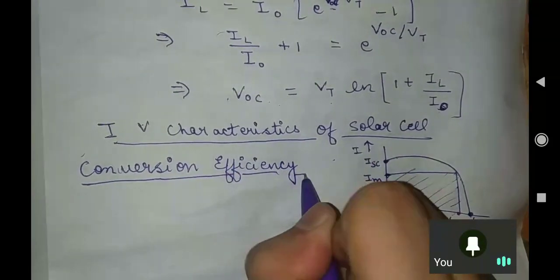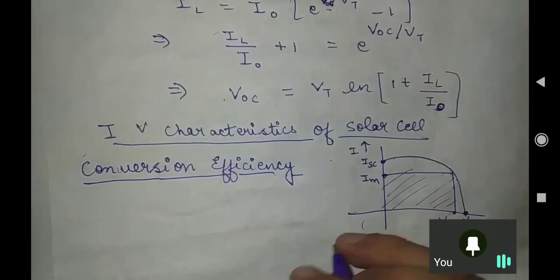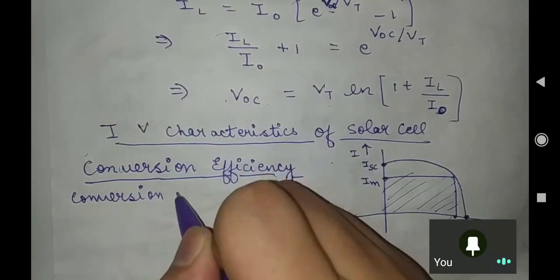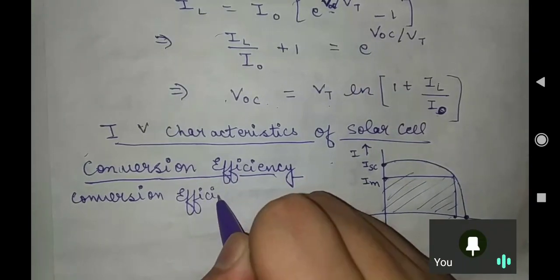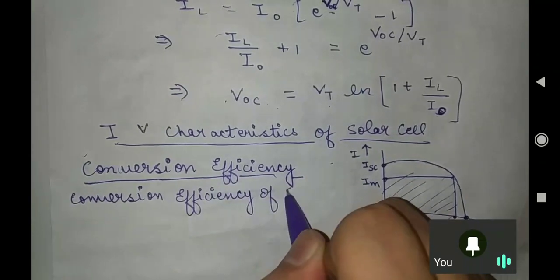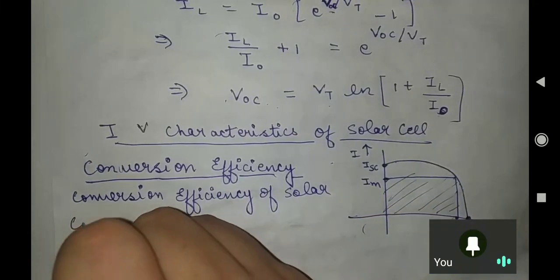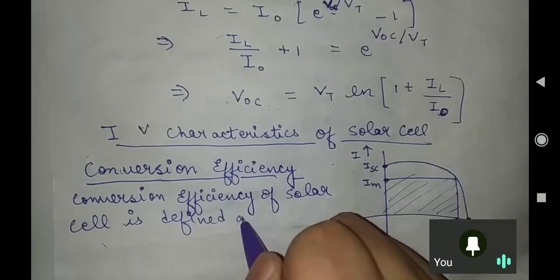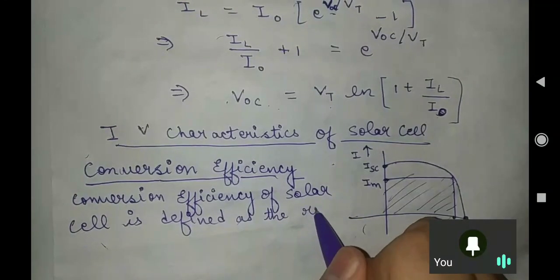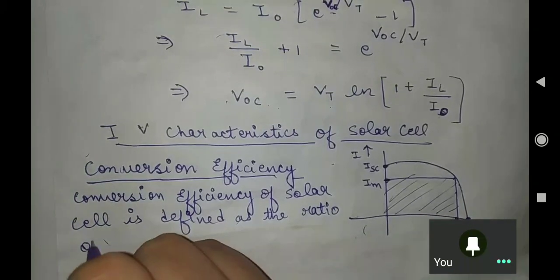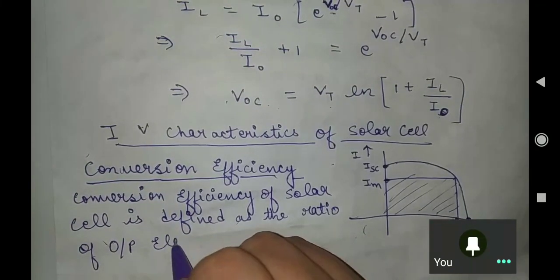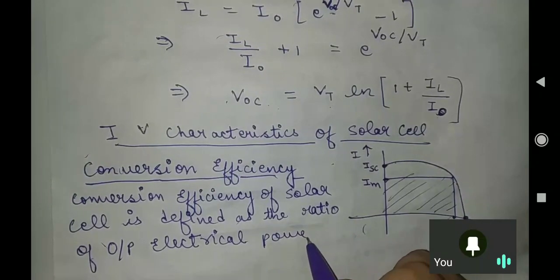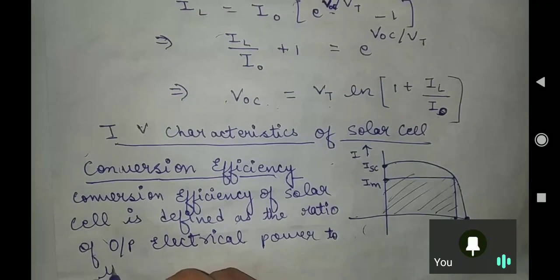The conversion efficiency of a solar cell is defined as the ratio of output electrical power to the incident power.